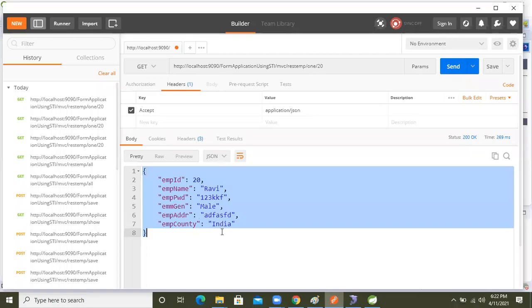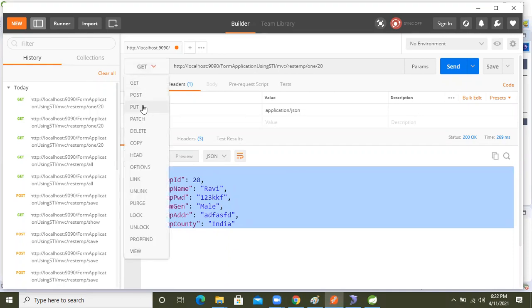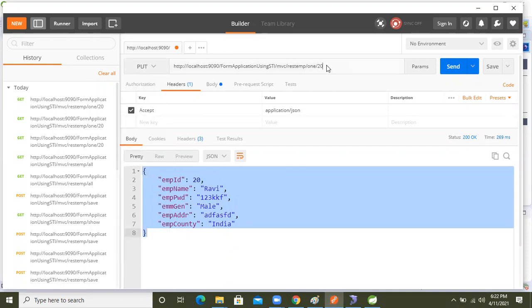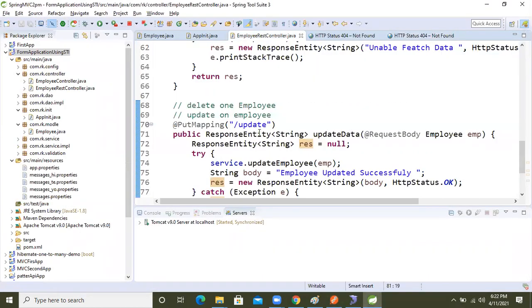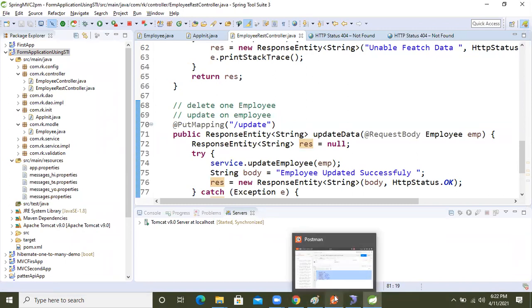Okay, now come here. We already have the data. Copy this one, take the PUT method, and just change the URL to update. Update only. Yeah, update. Okay, fine.